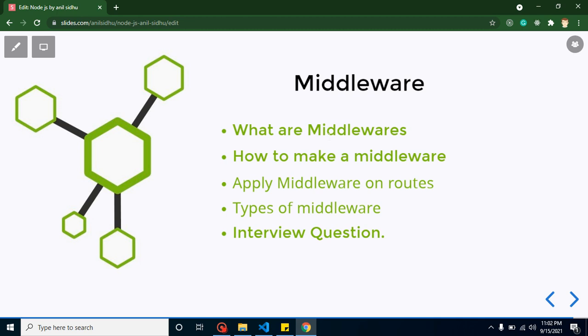What are the middlewares? They are special functions, and middlewares are basically used with the routes. Middlewares can access request and response before the routes. So now the question is why we need to access request and response before the route. Let's say you want to apply some checks on your requested data or your requested page or your response page and on response data. At that time we can use middleware.